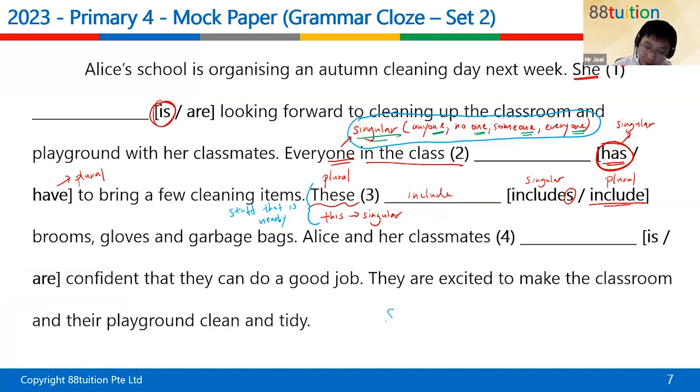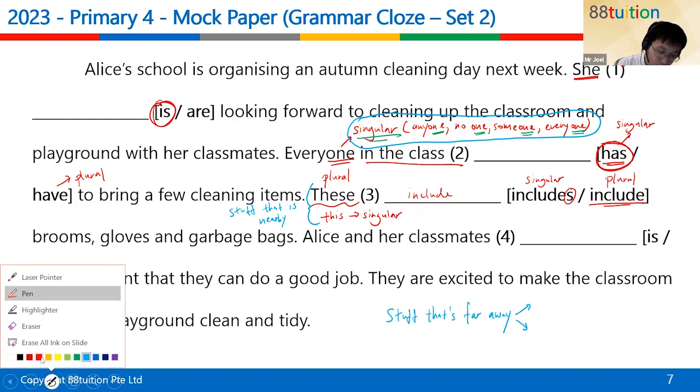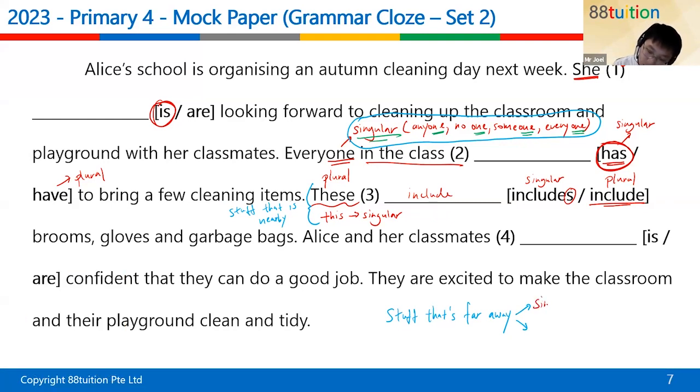How about stuff that is far away? For stuff that's far away, we have one singular form and one plural form as well.